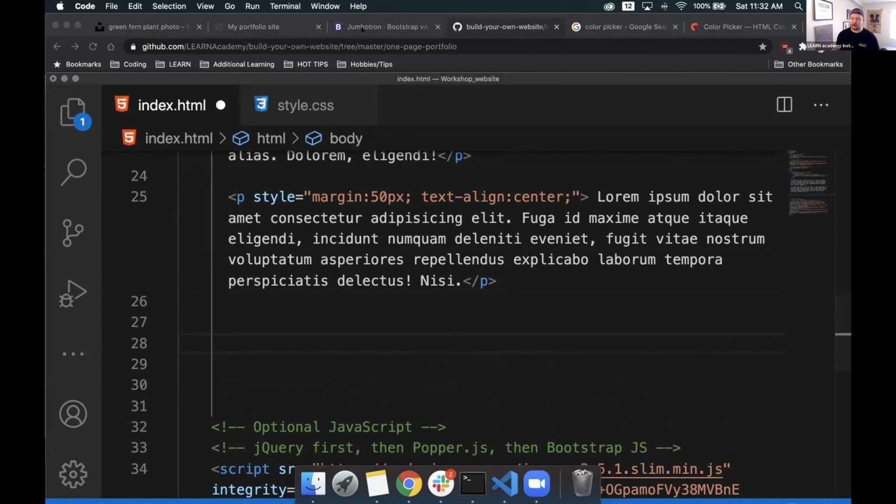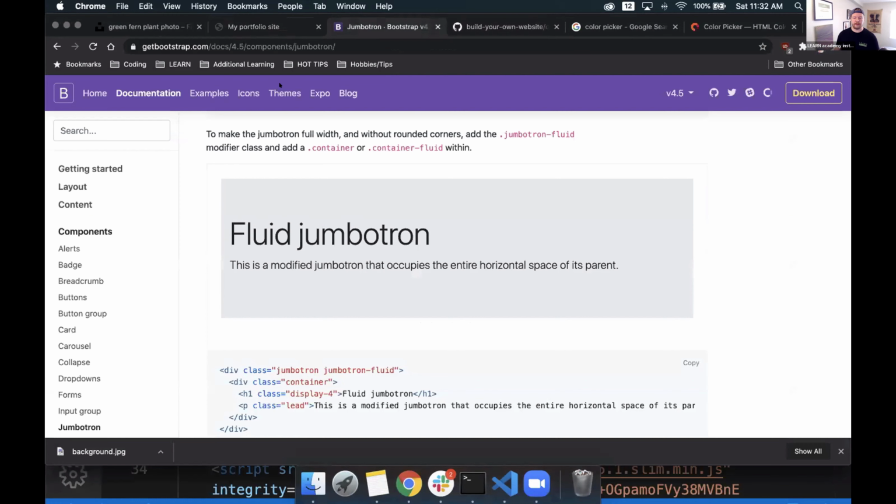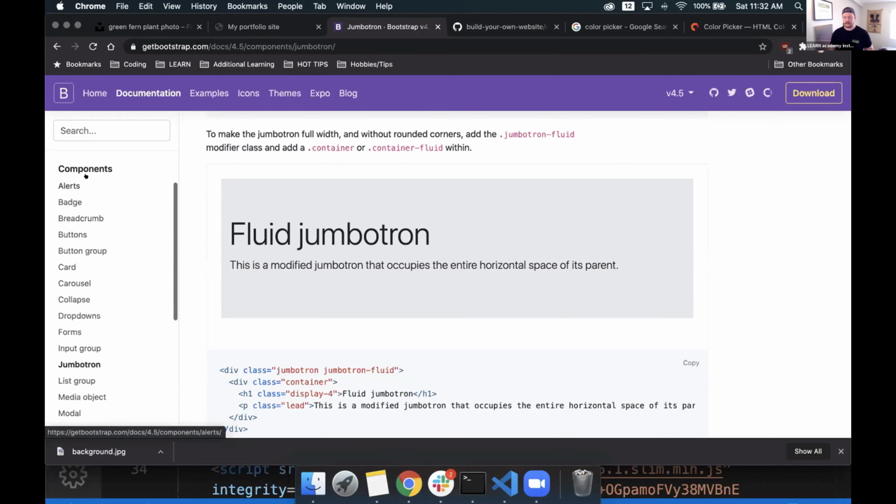And then let's go to Bootstrap. Let's go back to that website of Bootstrap real quick, because we're going to use some more components. Our P tags were easy. We didn't need to use components for that. But when it comes to these kinds of things, we're going to have an image and some text below it. I think what we're looking for here is more than likely a card that fits in there. So let's see what the components offer us. We have alerts, badge, breadcrumb, buttons, and hey, look, card.